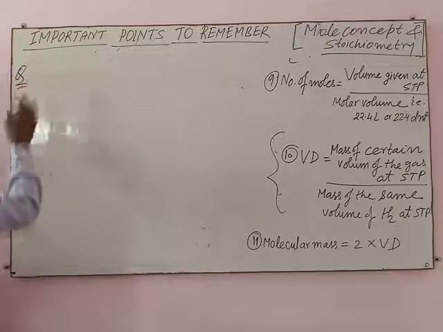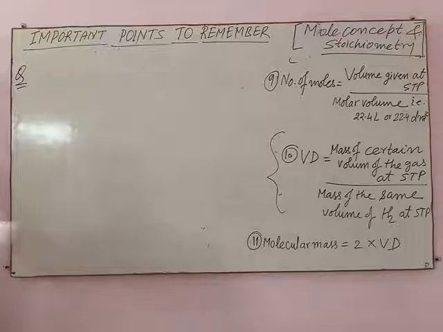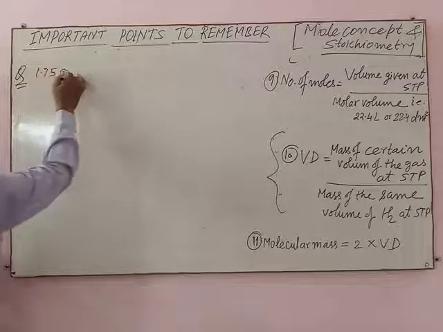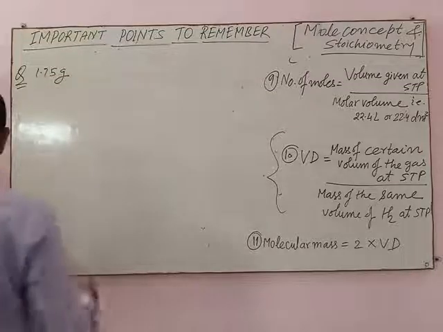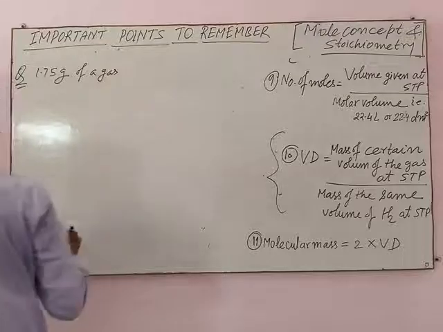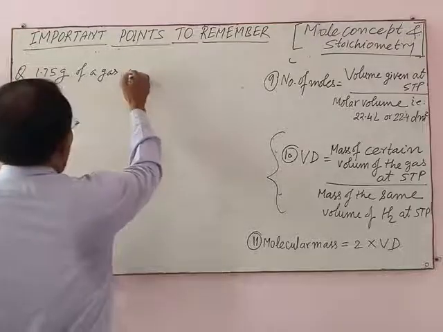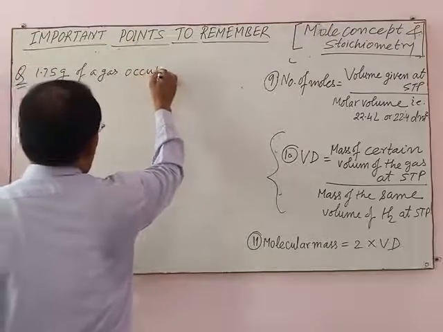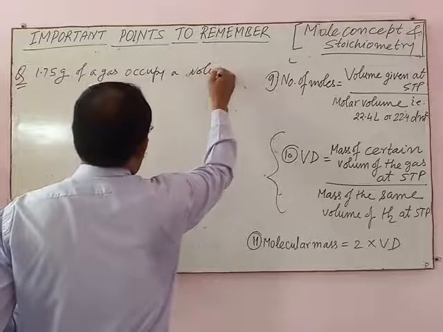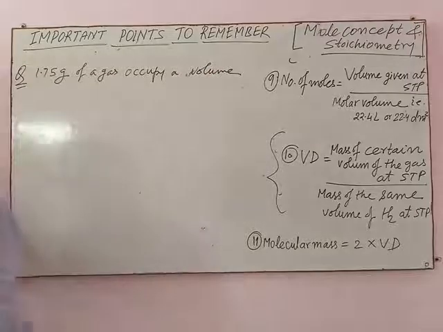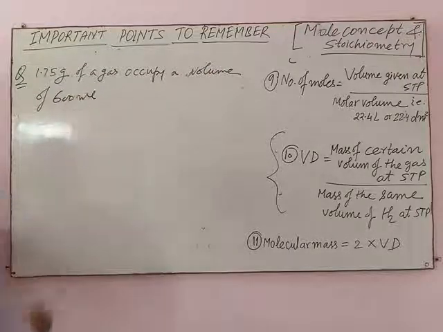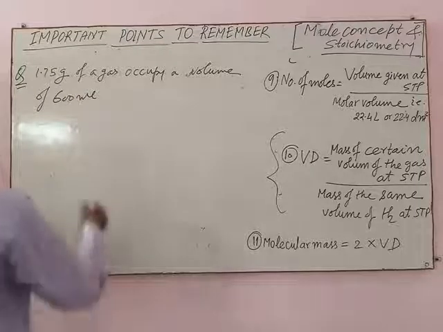Question: 1.75 gram of a gas occupy a volume of 600 ml at STP.